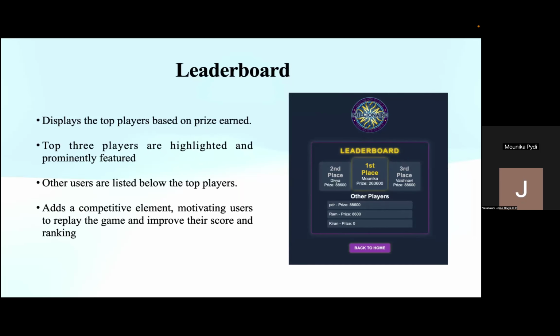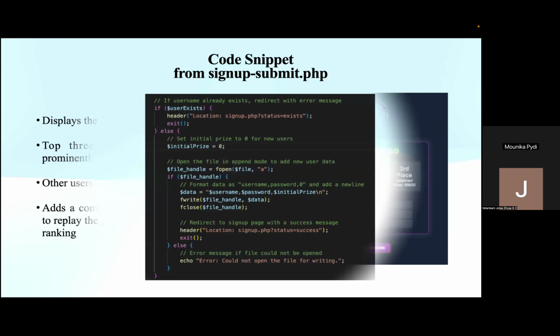The screen we are seeing is the leaderboard screen. In this screen, we display the top players based on their prize, and along with the top three players, we are displaying other players along with their scores. So the screen adds a competitive element and it encourages users to replay the game and also to improve their score, and they can aim for a high ranking.